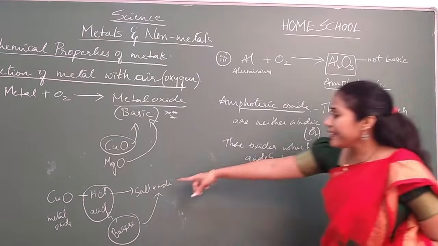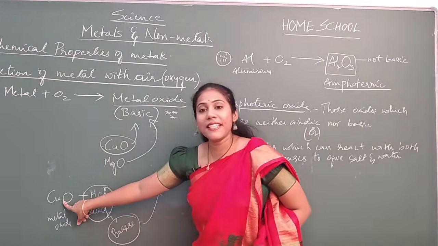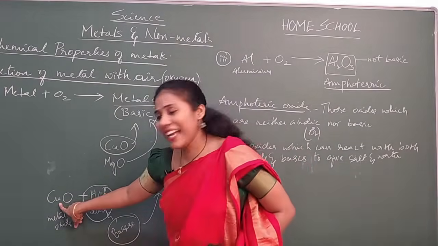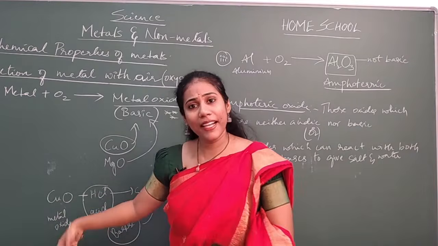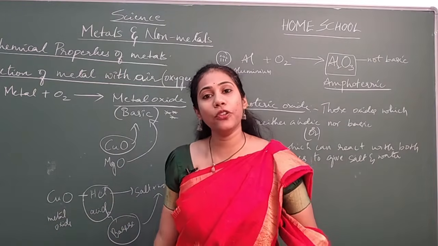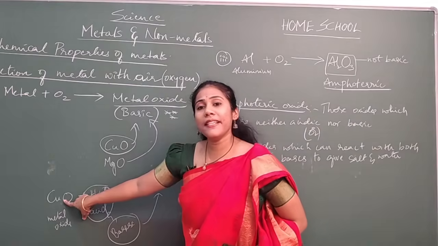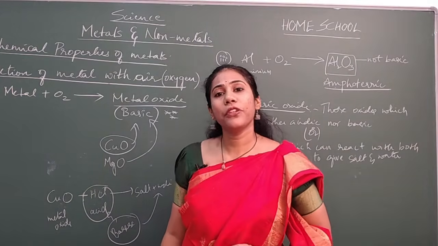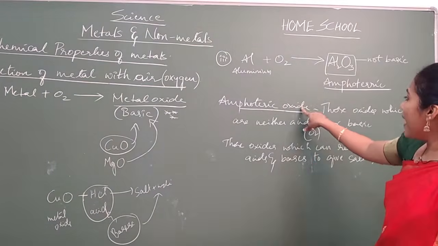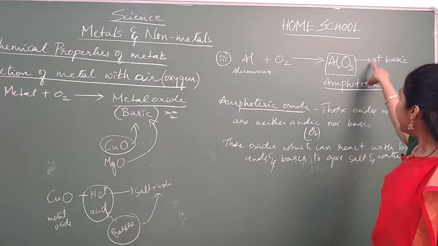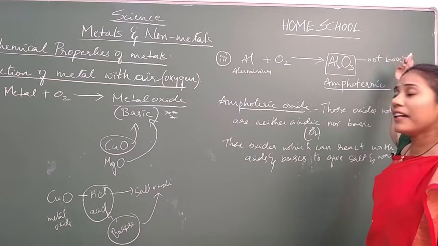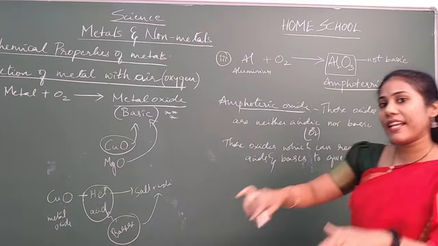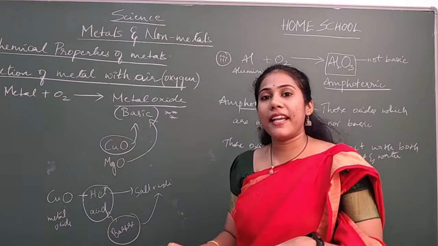See, these guys, because they are basic in nature, can only react with acids. Can they react with a base? Can a base react with a base? Definitely not. Because they are basic, they can only react with acid. They cannot react with base. But this amphoteric oxide, since it is not basic and not completely acidic either, has both characters. 50% acidic character it has, 50% basic character it has.